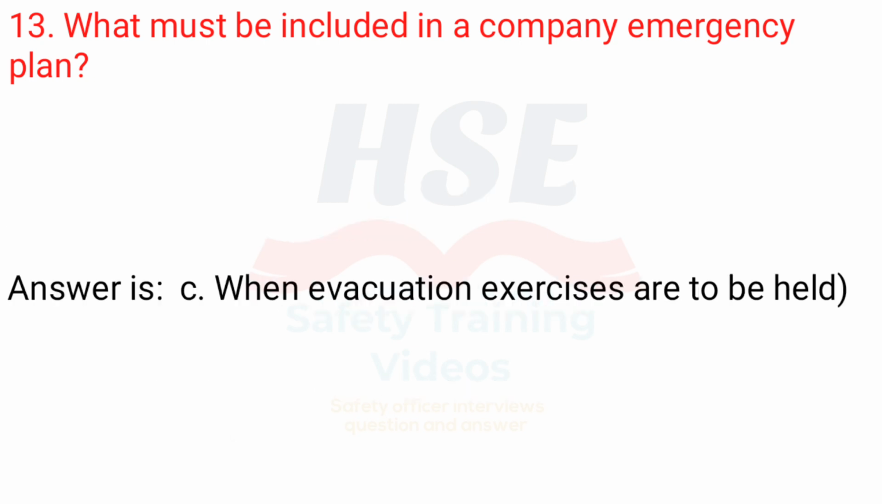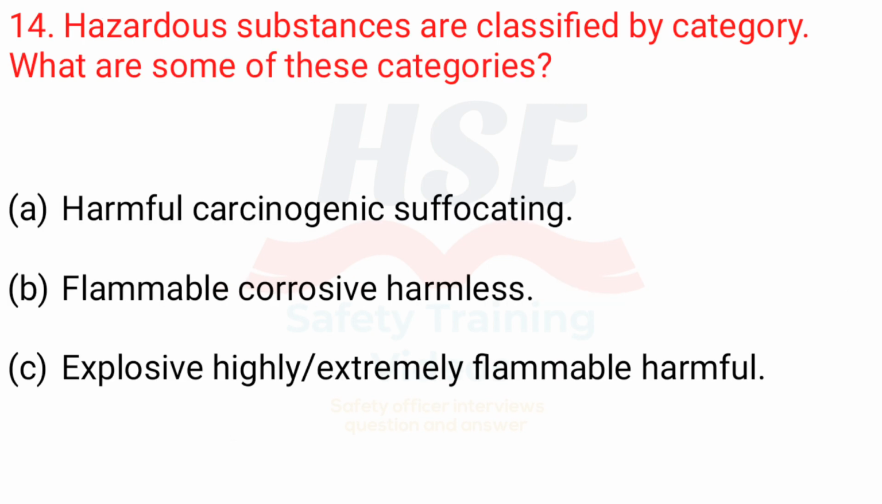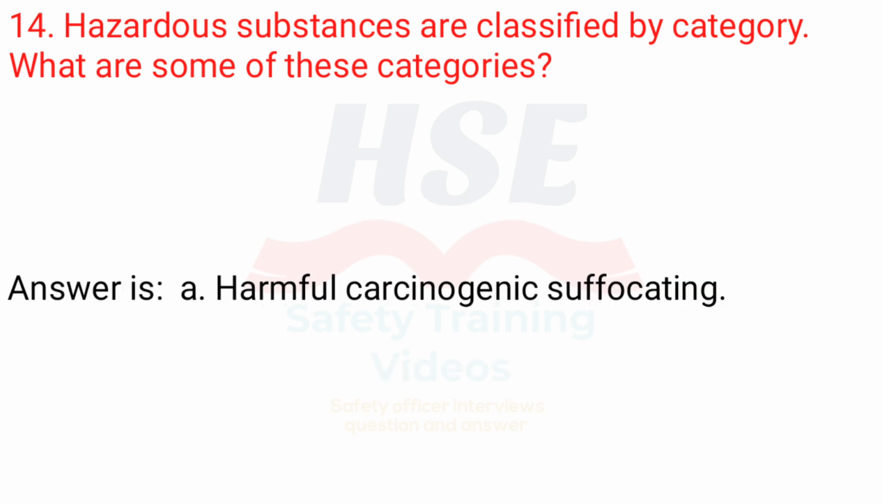Answer is C. When evacuation exercises are to be held. 14. Hazardous substances are classified by category. What are some of these categories? A. Harmful, carcinogenic, suffocating. B. Flammable, corrosive, harmless. C. Explosive, highly, extremely flammable, harmful. Answer is A. Harmful, carcinogenic, suffocating.